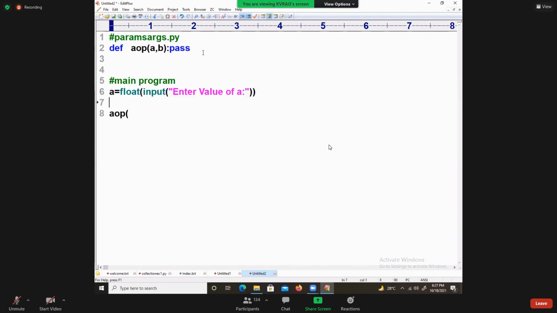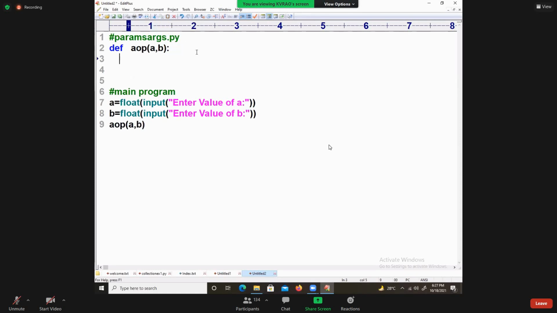Next I will take B, and this is called B. Then p of a comma b. A comma B are called what? Arguments. These are called arguments. And these parameters are called formal.